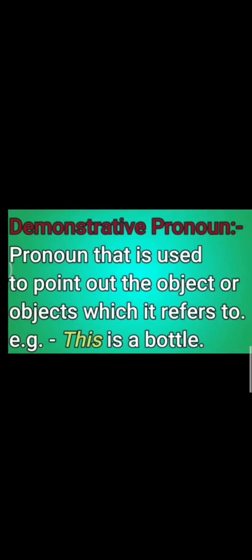So, the next kind is demonstrative pronoun. What are demonstrative pronouns? A pronoun that is used to point out the object or objects which it refers to. Words like this, that, these, those. These are known as demonstrative pronouns because these pronouns are used to point out things. For example, this is a bottle. In this sentence, we have used this to point out a noun, that is bottle. That's why it is a demonstrative pronoun.